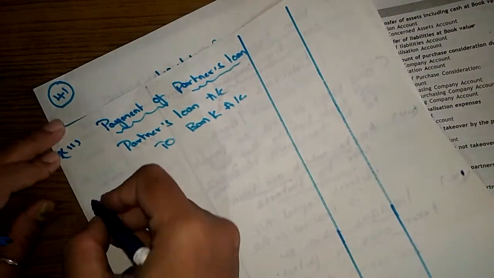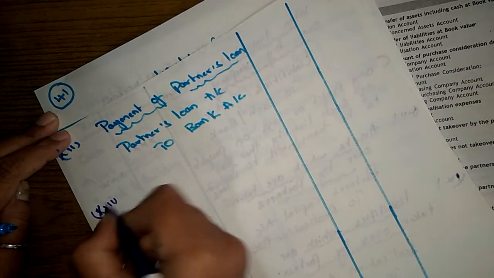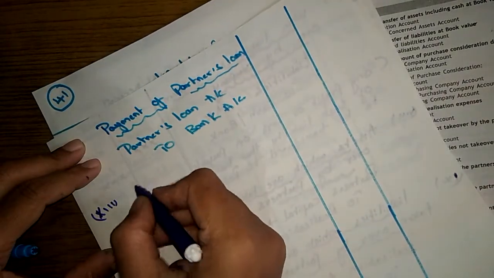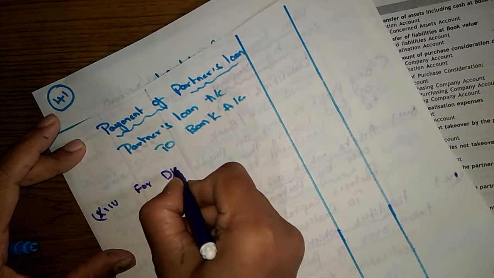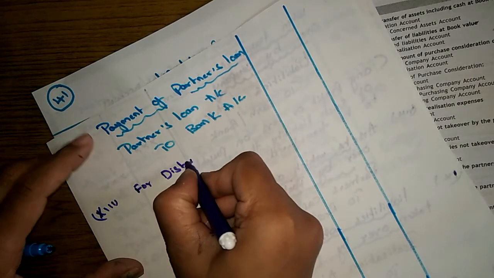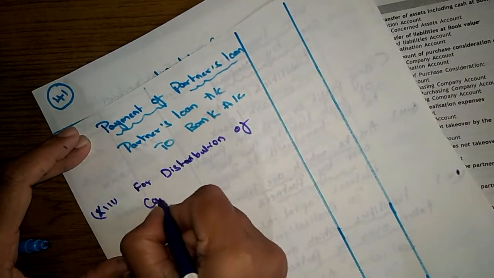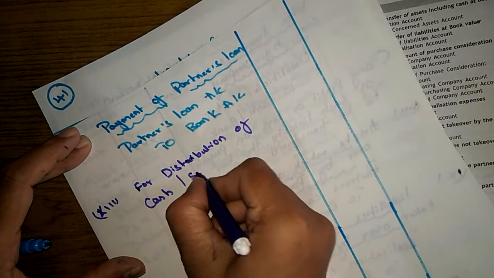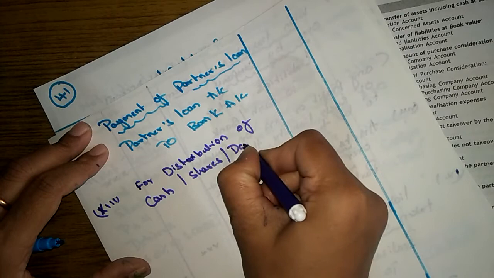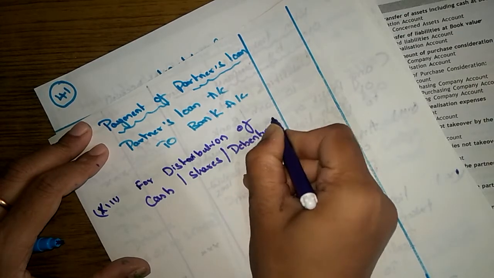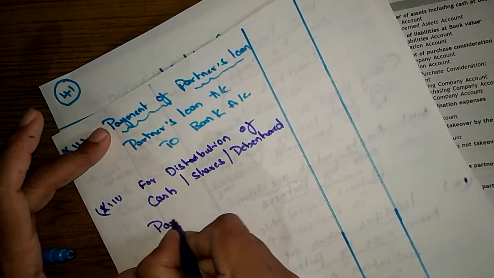for distribution. Distribution of cash, shares to partners. For distribution of cash, shares in case the firm is receiving them, and debentures, that also is distributed among partners.